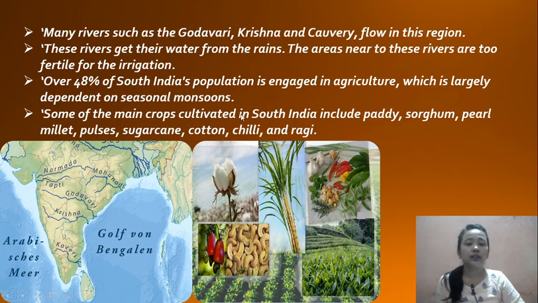Some of the main crops cultivated in South India include paddy, sorghum, pearl millet, pulses, sugarcane, cotton, chili and ragi. Sorghum is like corn, and it grows in warm places. Pearl millet, pulses, sugarcane, cotton, chili and ragi are also cultivated in South India.